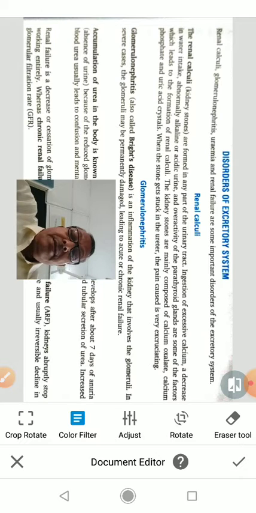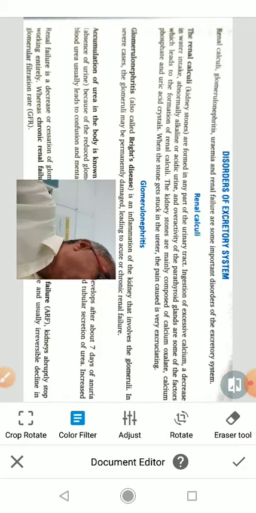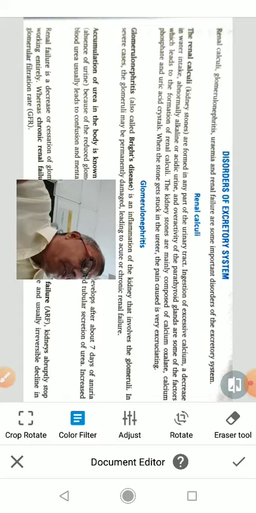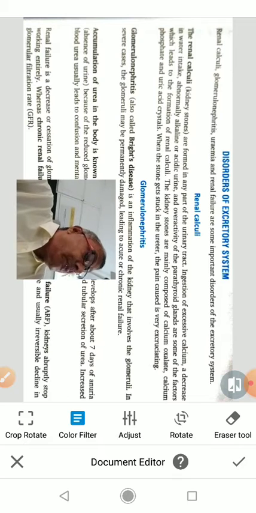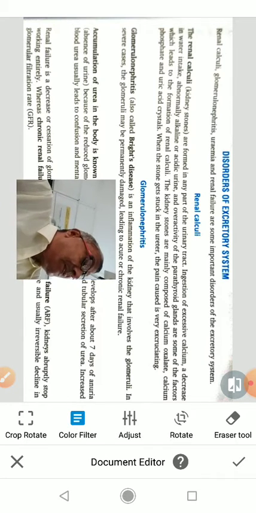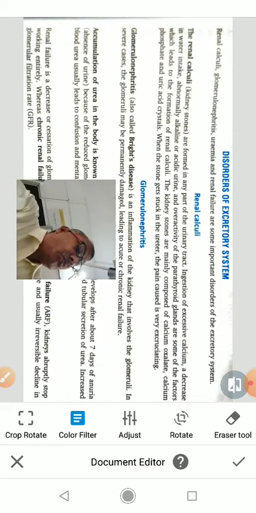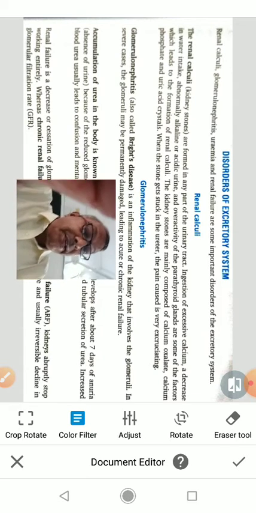Renal calculi, that is the kidney stone. The kidney stones are formed in any part of the urinary tract. The crystals of salt present in the urine solidify and change into an insoluble stone. It is known as renal calculi or kidney stone. The kidney stones are formed in any part of the urinary tract.